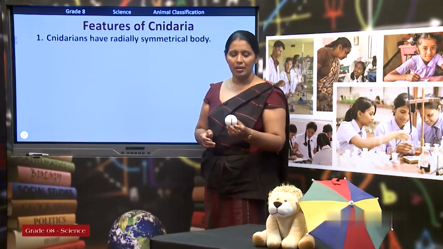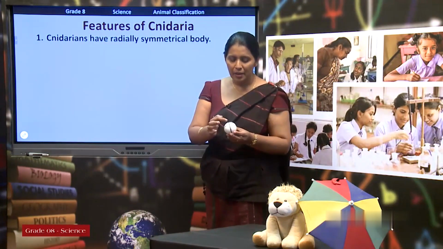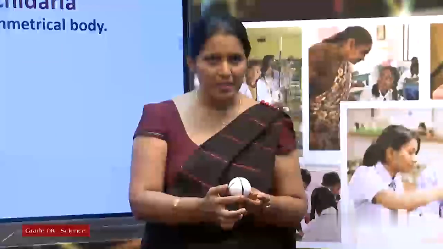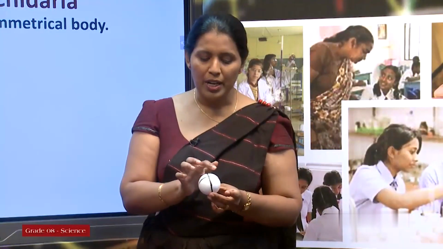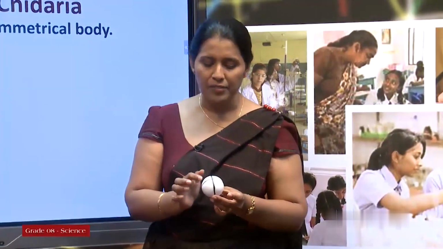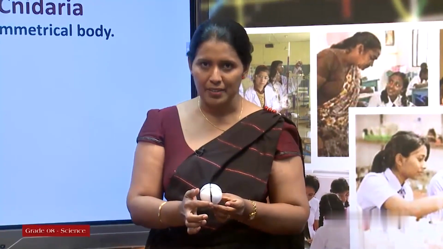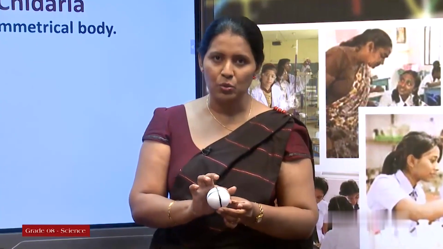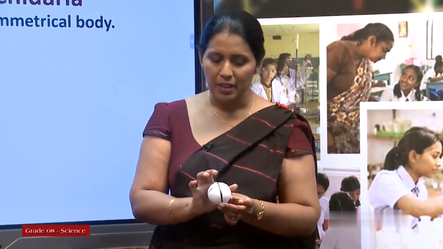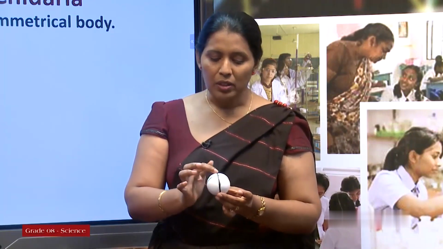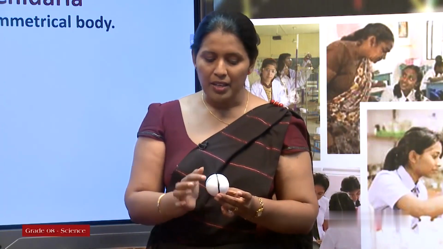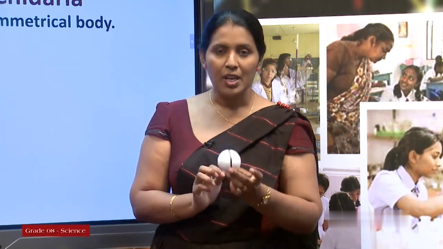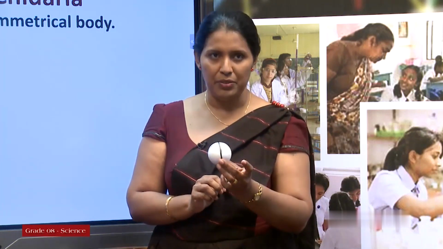I have a ball. There you can see four axes. This is one vertical axis, and I can divide this ball into two equal halves using this vertical axis. And I can use this axis to divide the ball into two equal halves. Therefore, along the radius, I can divide this ball into two equal halves. So, this has radial symmetry.